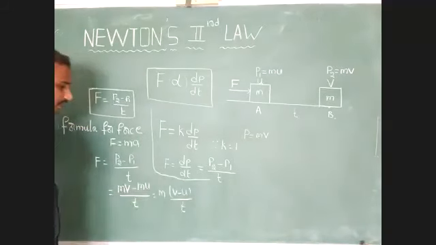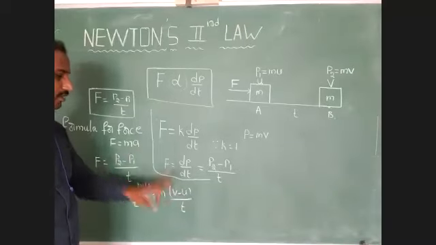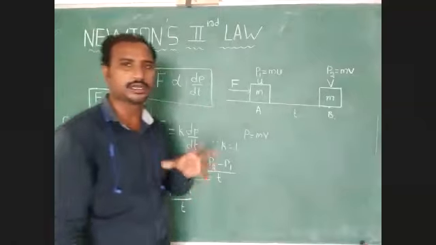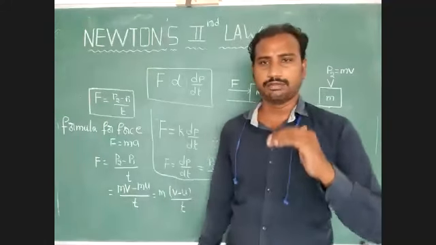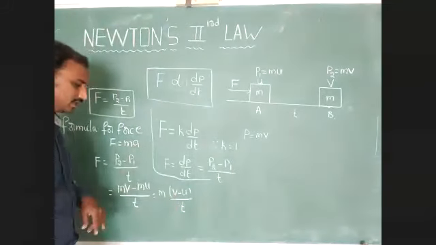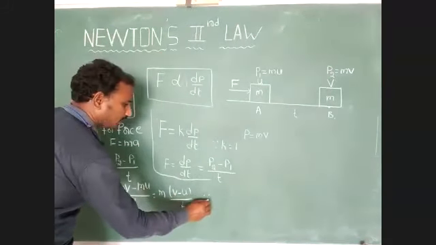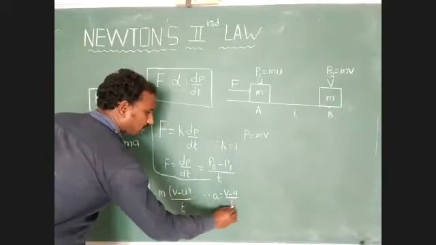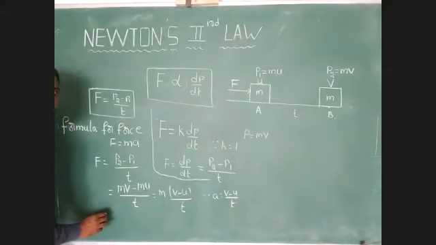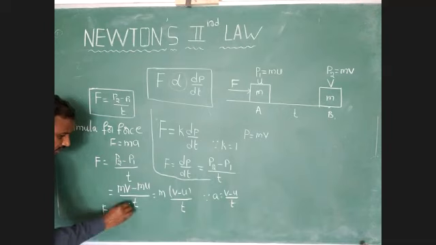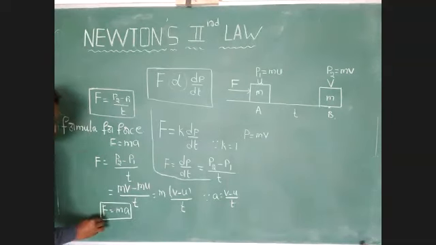Just identify this point. Here (v minus u) divided by t. We already discussed this point in the motion concept. The rate of change of velocity is called acceleration. So acceleration is equal to (v minus u) divided by t. Substitute here, F is equal to mass into acceleration.